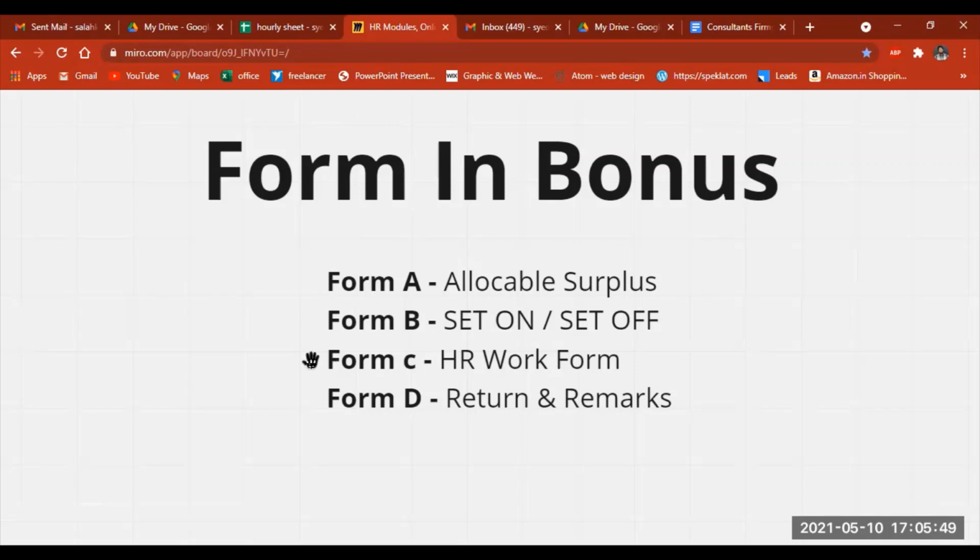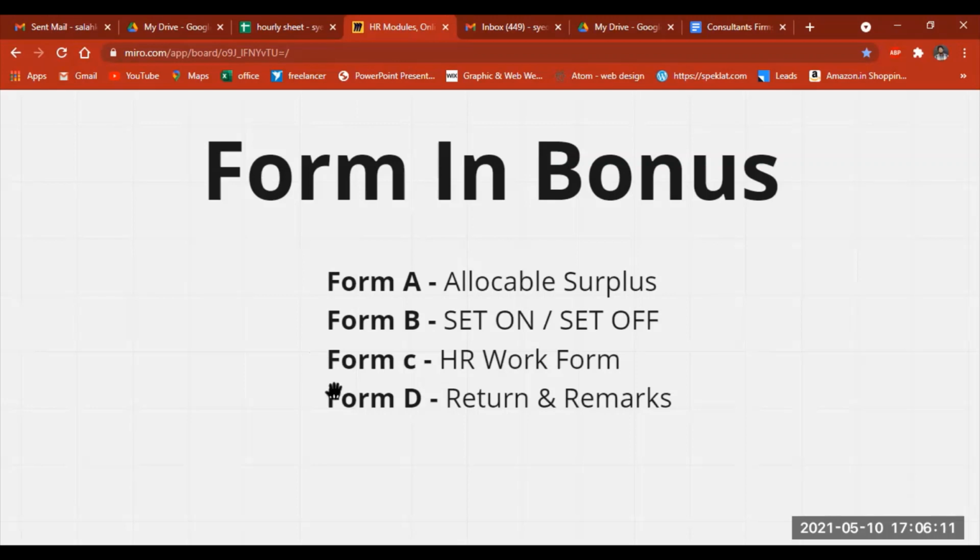For example, HR can disqualify any employee from the bonus when he has caused financial losses to his company. All such remarks and details can be mentioned in this Form D.